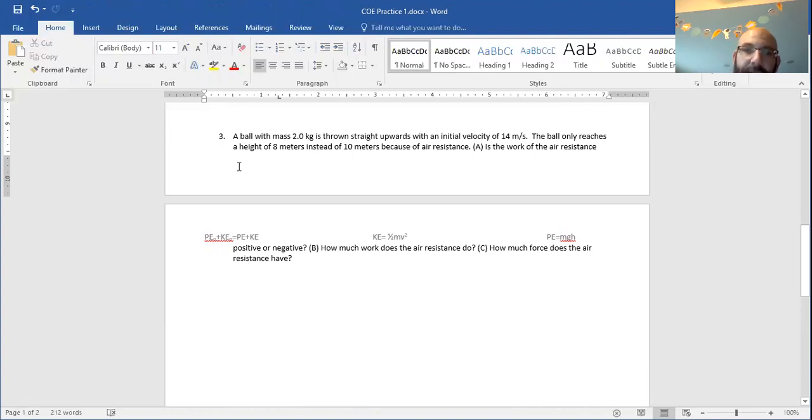So a ball with a mass of 2 kilograms is thrown straight upwards with an initial velocity of 14 meters per second. The ball only reaches a height of 8 meters instead of 10 meters because of air resistance. Is the work of the air resistance positive or negative?